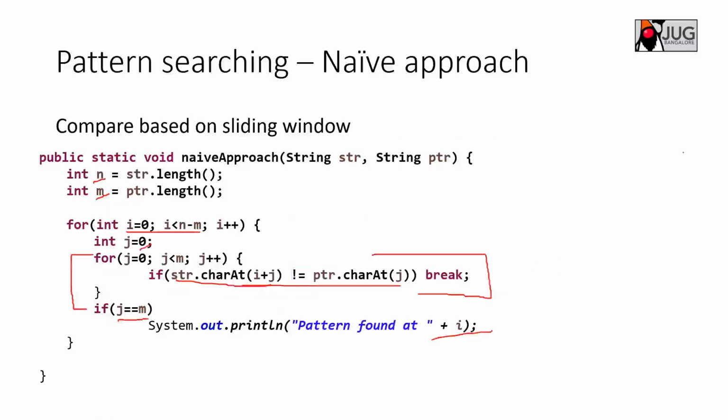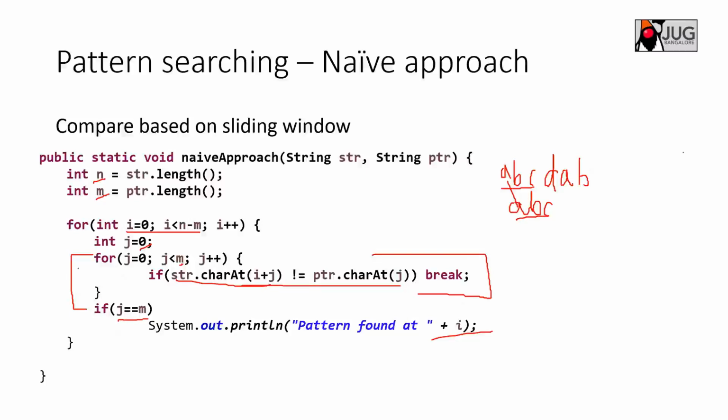Let's see one example. I have the text A, B, C, D, A, B, and the pattern to be matched is A, B, C. You start with 0 and go up to n minus m. So j equal to 0, and m is the pattern length. First you compare the character at i plus j, so 0, 0, with the character of pattern at j, which is 0 here. So you are comparing both.